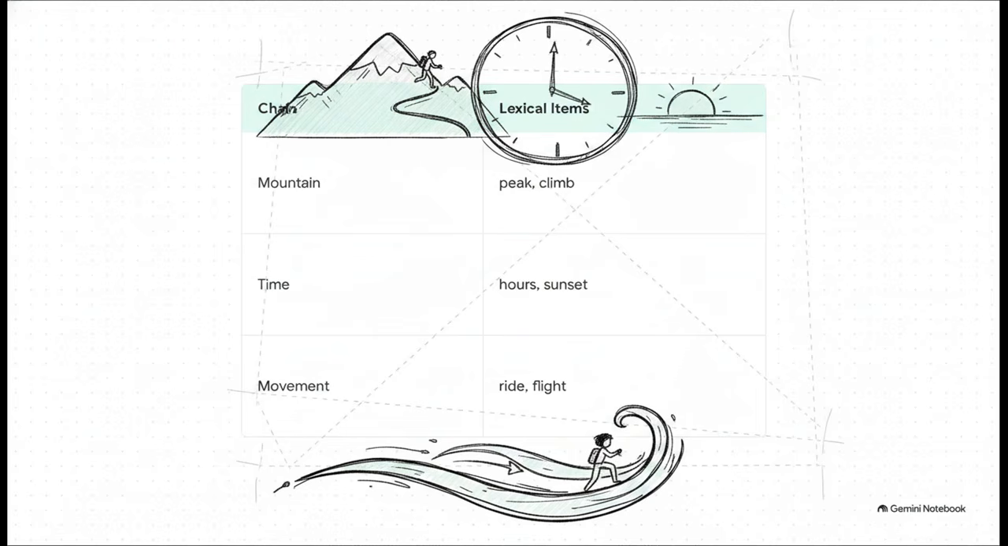We have a mountaineering chain: Yosemite, summit, peaks, climb, ridge. We have a time chain: hours, whole day, sundown, sunset. And a movement chain: ride, travel, flight, motion. These chains operate largely independent of the grammatical structure. They act as this invisible lattice, holding the entire narrative together.